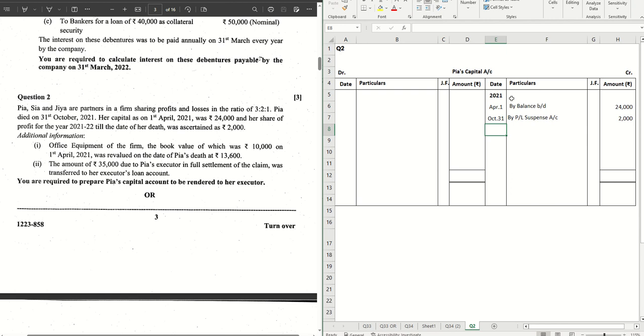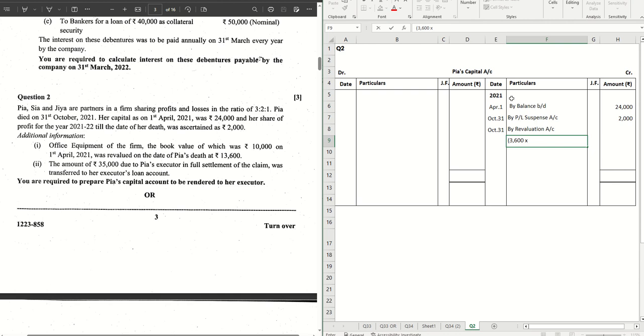Office equipment of the firm, the book value of which was 10,000 on 1st April 21, was revalued on the date of Pia's death at rupees 13,600. Okay, so there is a revaluation profit, the share of which is due to Pia to be given to her, right? So that comes as by revaluation account. Now you have to do the calculation. The revaluation profit that is coming is 3,600.